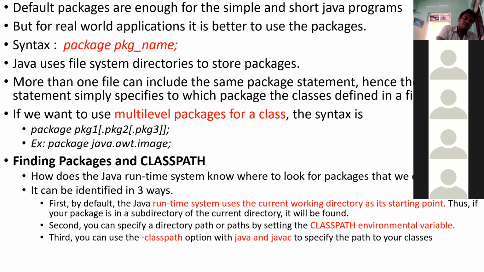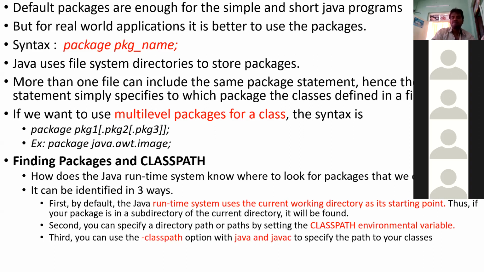It is not mandatory that you have to do everything in the Java directory itself. If you set a class path at your directory, then you can execute the Java programs there also. So that is the second way.